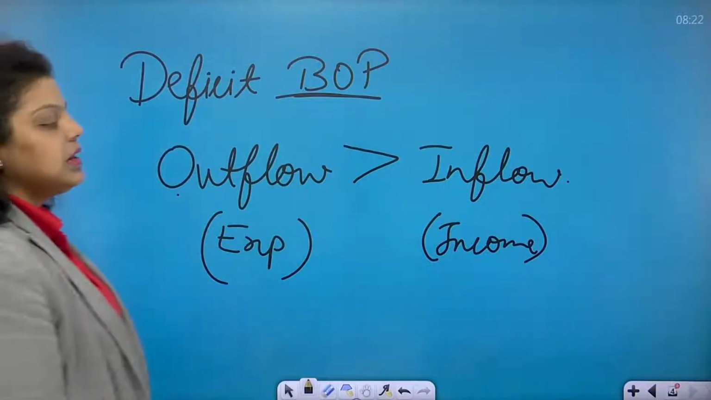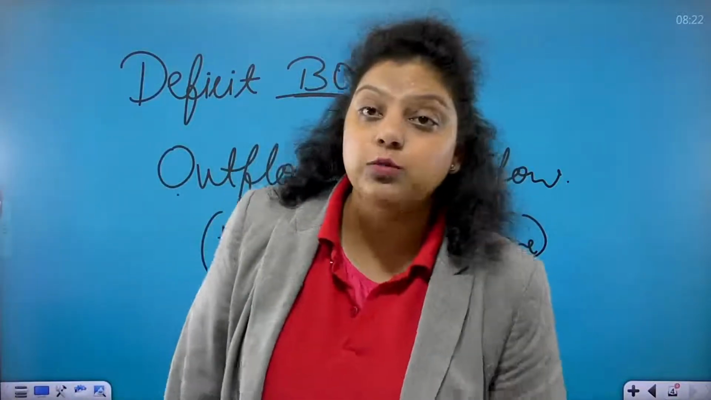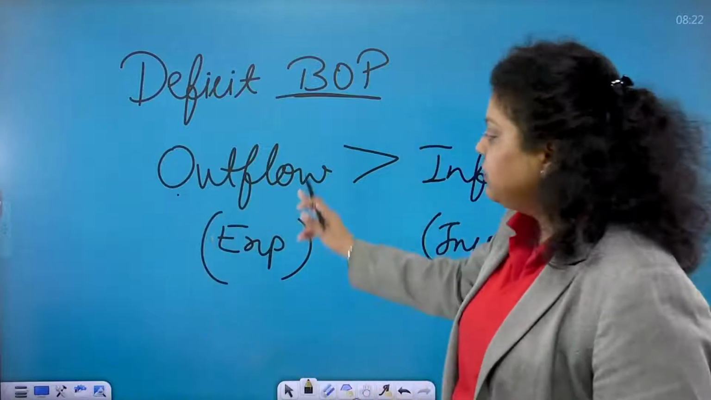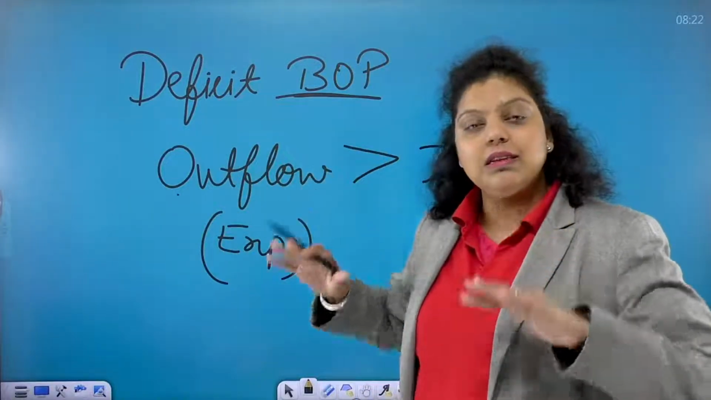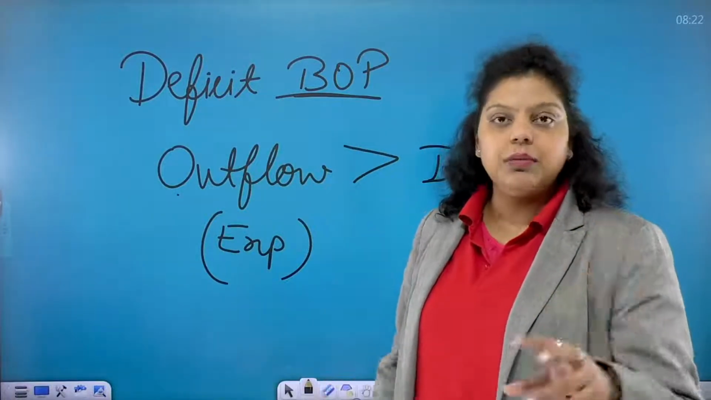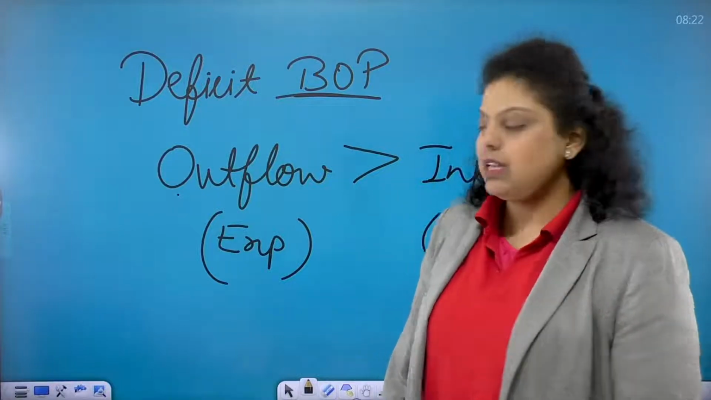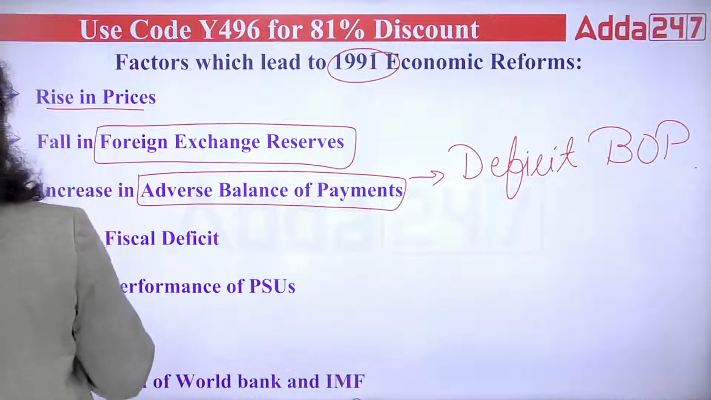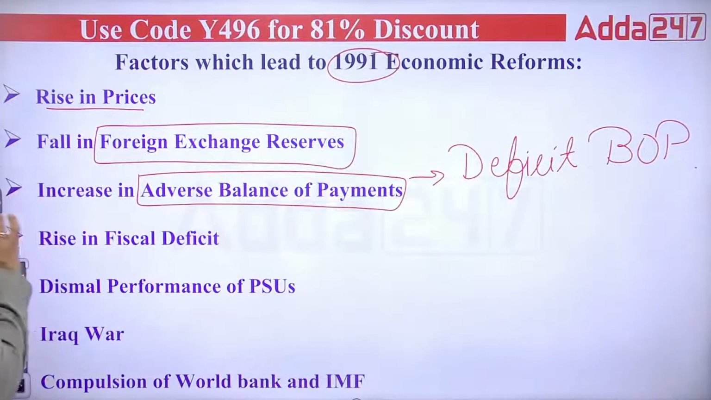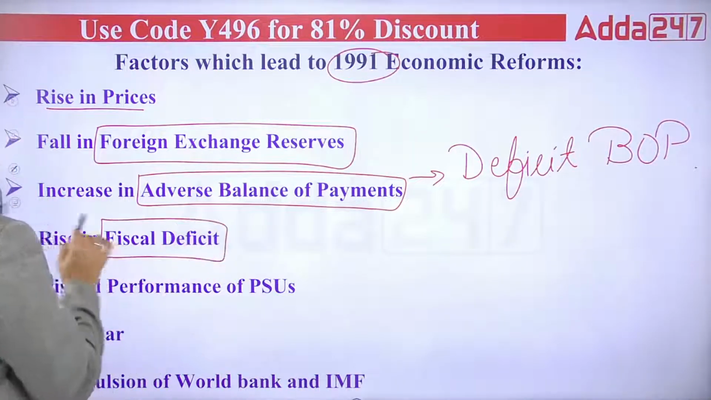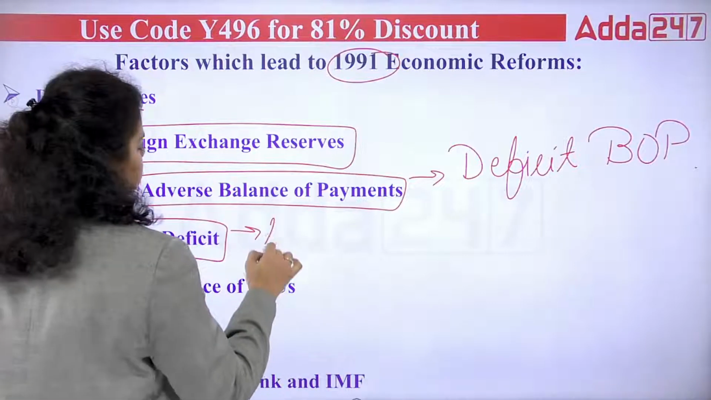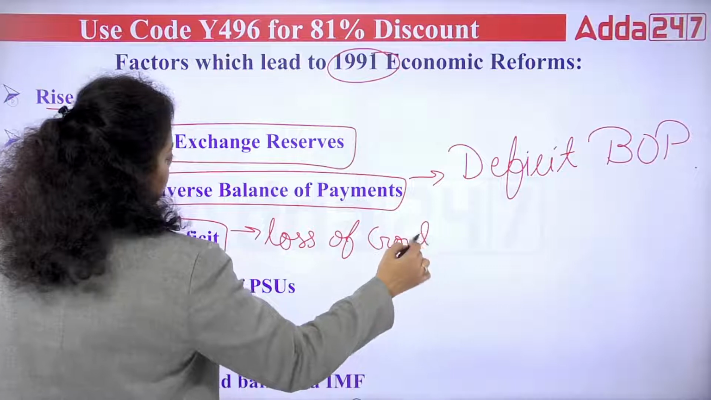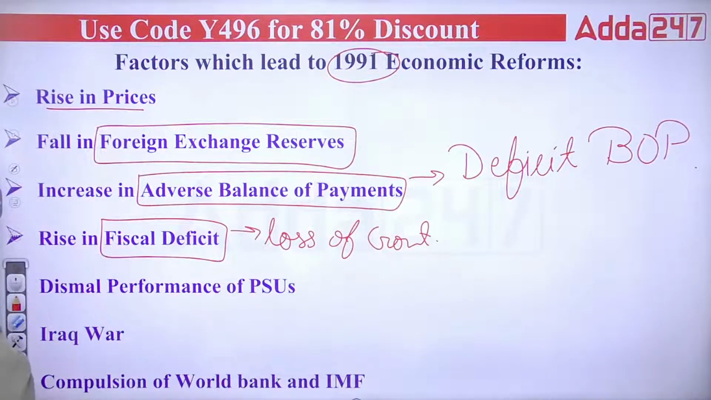And when the balance of payment is deficit, what are you doing? You are doing export, import, investments, etc. in foreign currency. Because of this major outflow, the foreign currency reserve started decreasing and remained only for 14 days. Okay, this is one of the reasons. Now, the next reason for introducing economic reform is fiscal deficit. Fiscal deficit means loss of government. When there is a loss of government, it is known as fiscal deficit.